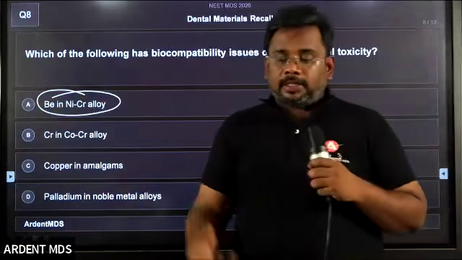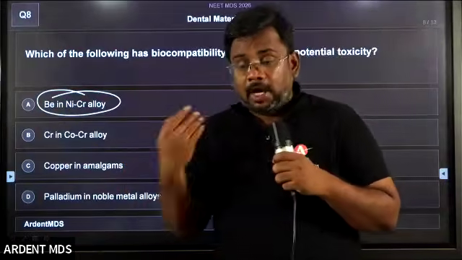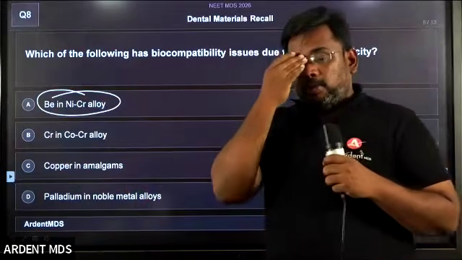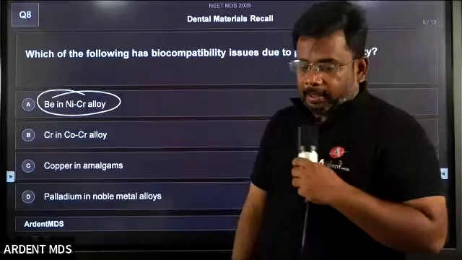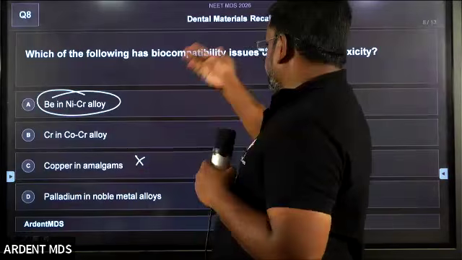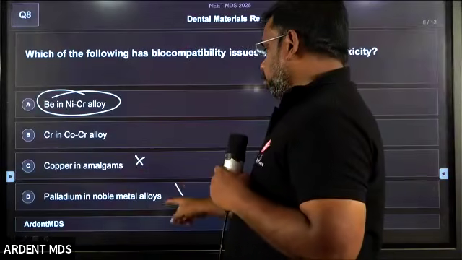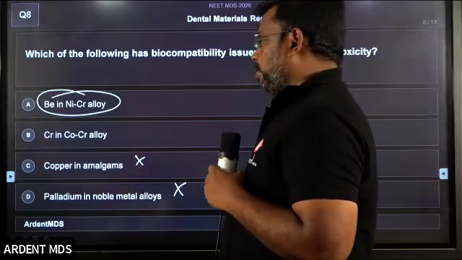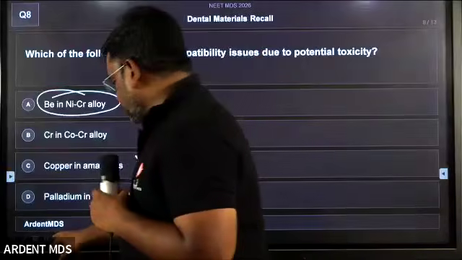For some patients, it may even cause carcinogenicity. So, beryllium is not a very good biocompatible material. Obviously, copper does not cause a biocompatibility issue. Palladium does not cause one either, it's a noble metal. So the answer is beryllium.